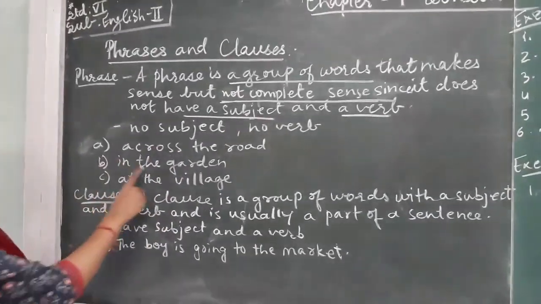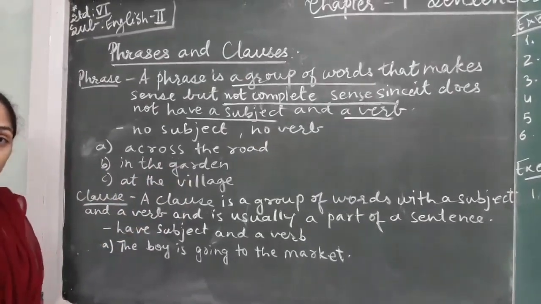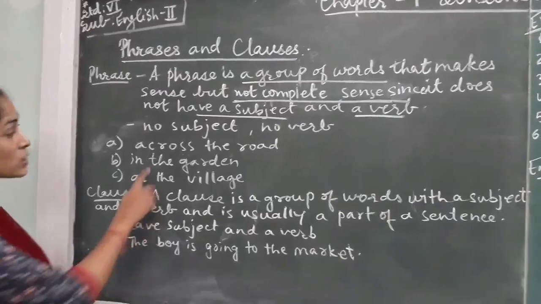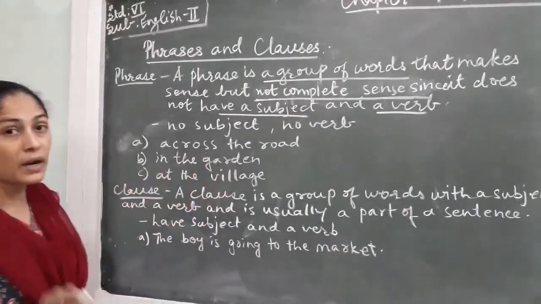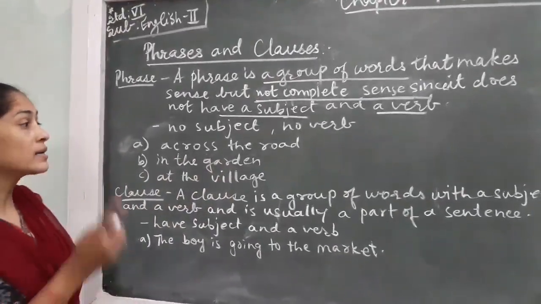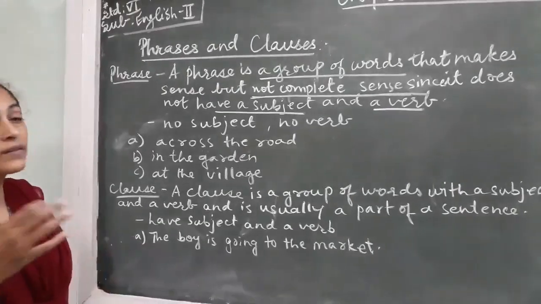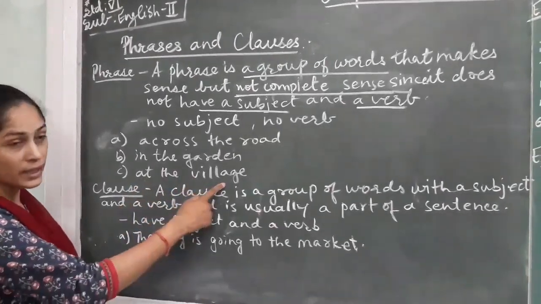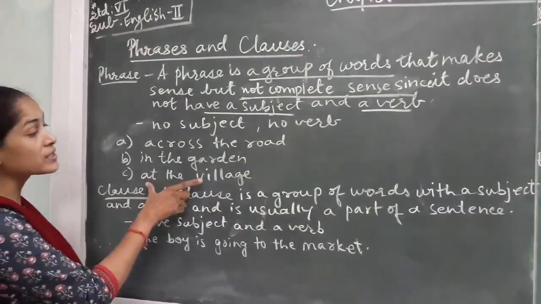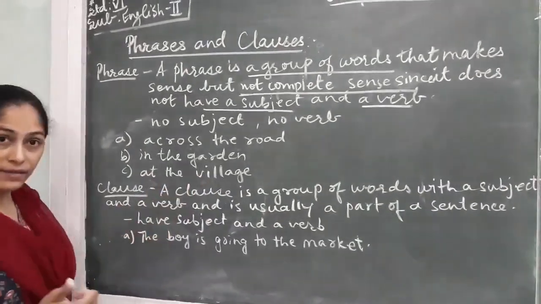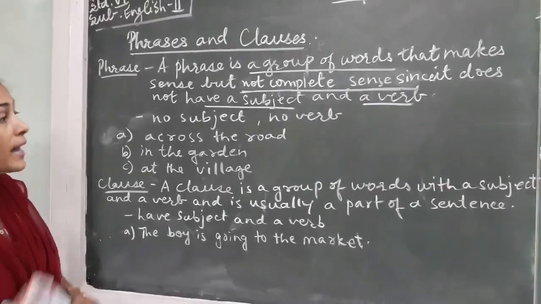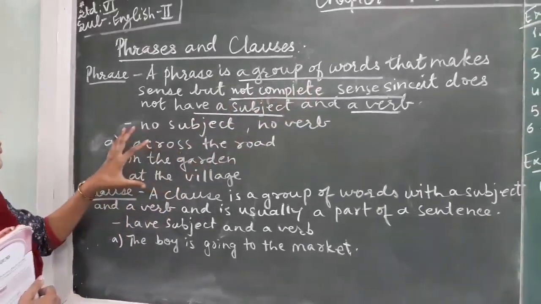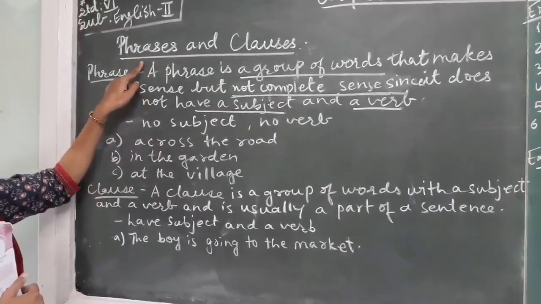The next one, in the garden. What in the garden? Is it giving any further information? No. It is group of words. Yes, but it doesn't have a subject, it doesn't have a verb, and it doesn't give a complete sense also. The third one, at the village. At the village, again it is a group of words. It doesn't have a subject, it doesn't have a verb, and it is not giving complete sense also. So these type of group of words are known as phrases.